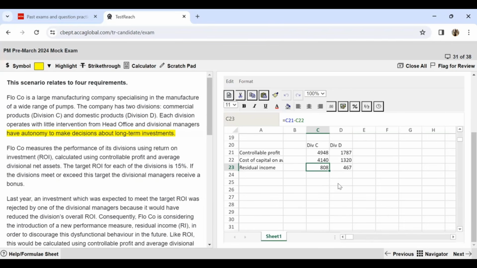They might try to window dress the accounts in order to maximize the bonuses that they get. So this can lead to manipulations by the managers, and this is a limitation because residual income is based on accounting measures. This is also a common problem that RI shares with the ROI approach.